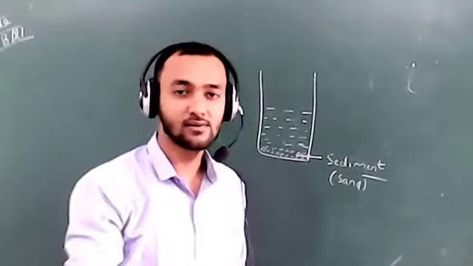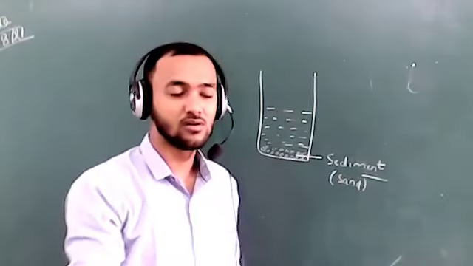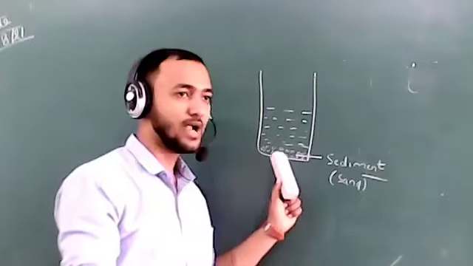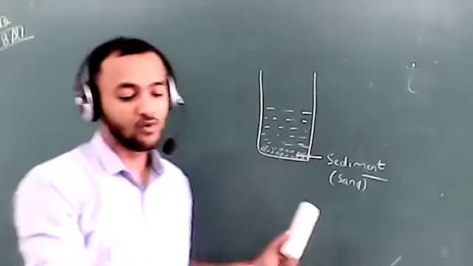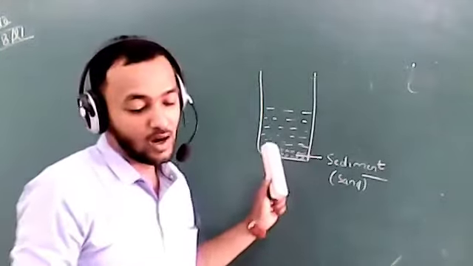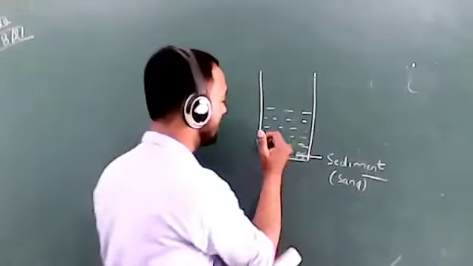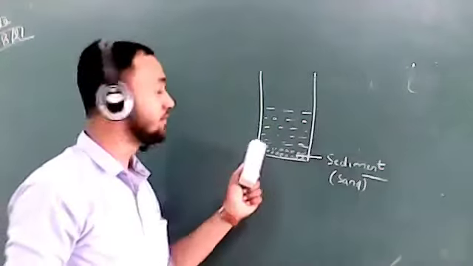Yes, Mukund Singh. The sand settles down at the bottom of the container. Okay, good. After settling down, what will we do to separate it? We will transfer the liquid from the top surface into another container without disturbing the sediment.